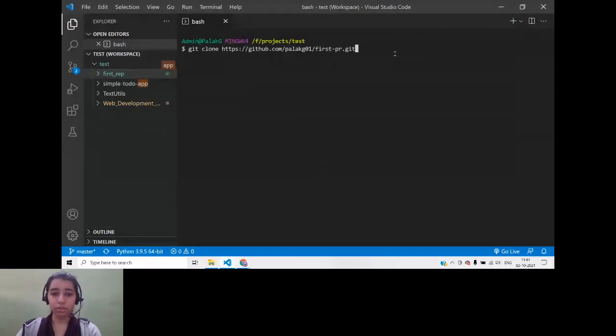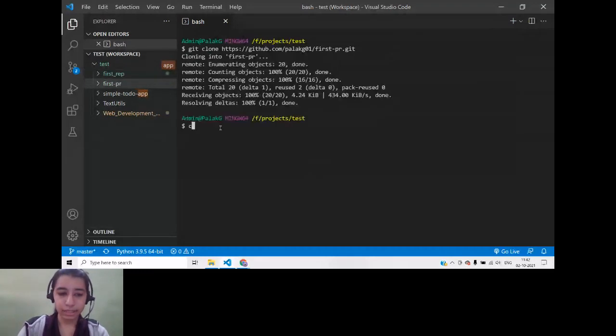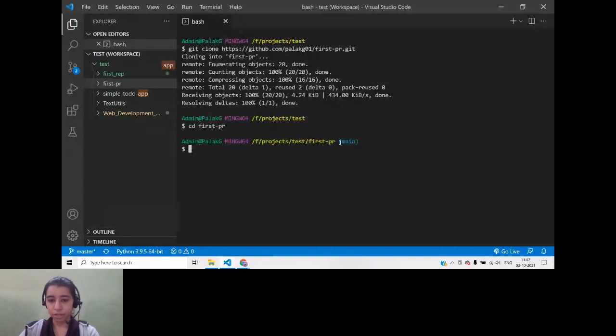It will take a few seconds to clone it. Once you're done cloning, you can see that it will be added to the left-hand side panel. Okay. Now, after you have cloned, you have to go to that repository. So cd, that is change directory. And what is the directory name? The directory name is first PR. So you do that. So now you will be able to see main over here, which means that you are in a Git repository. Now, please make sure that you do this step. Many people forget this step. And if you forget this, you will not be able to add upstream and all that. So make sure that you do this step.